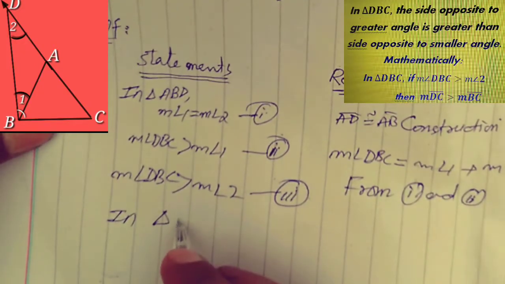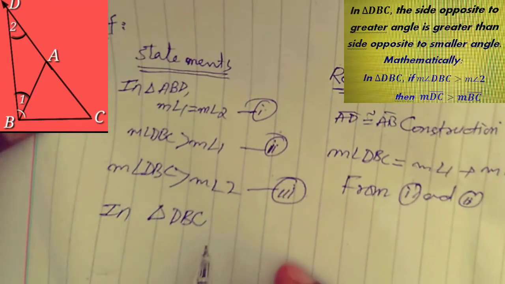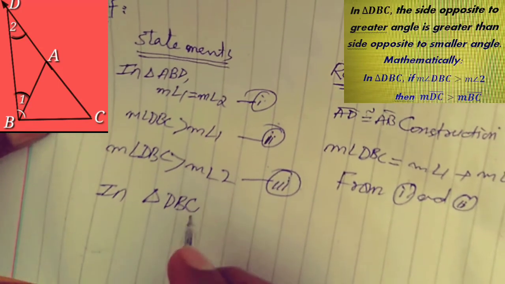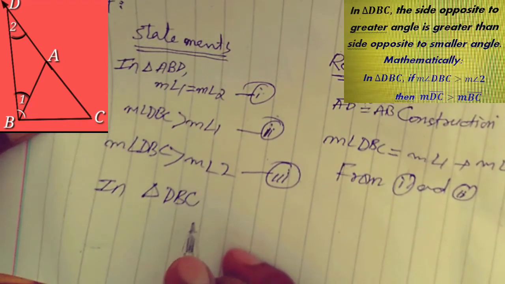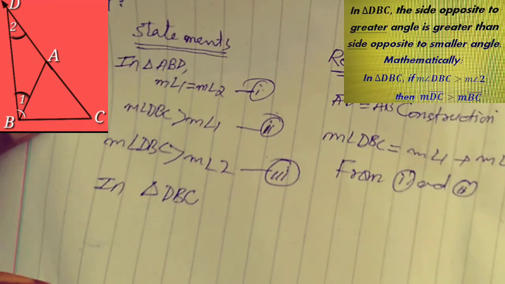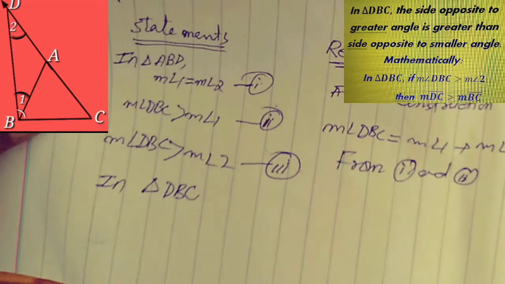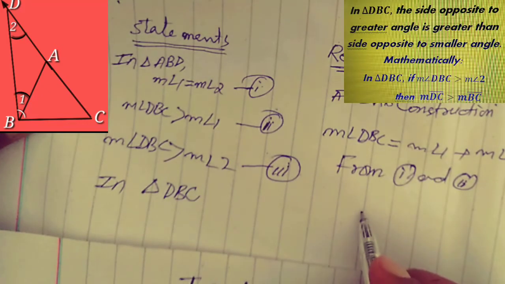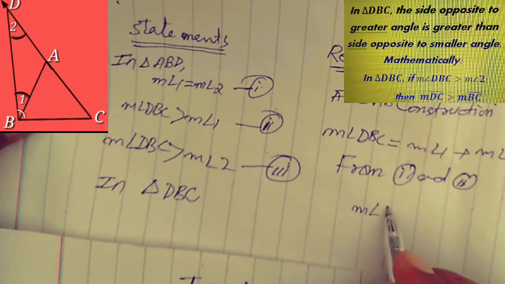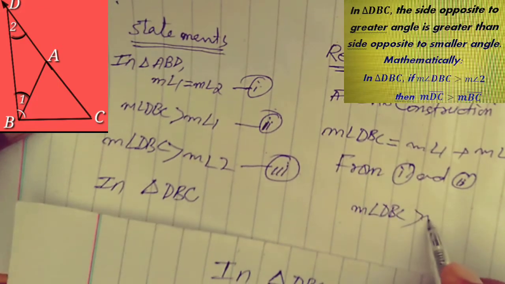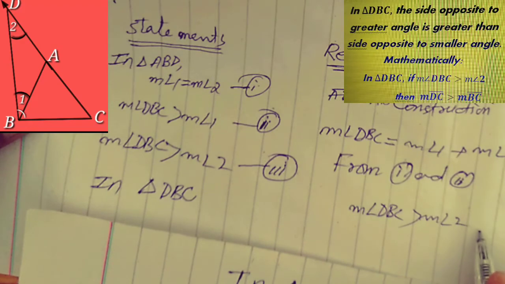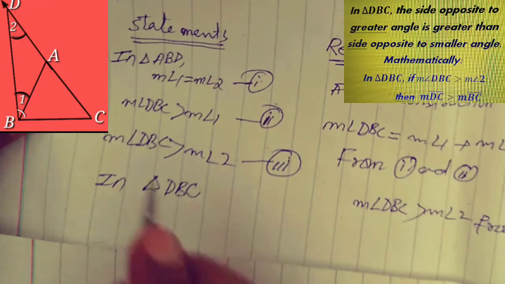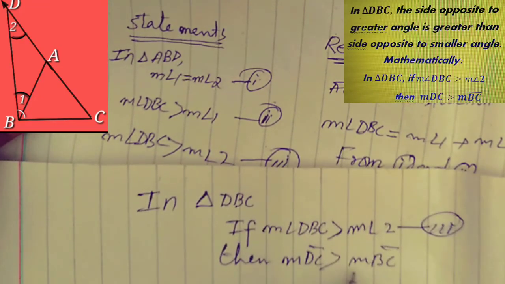So in triangle DBC, the if condition, which is equation third, measure angle DBC is greater than measure angle 2, so the measure of side DC is greater than measure BC.